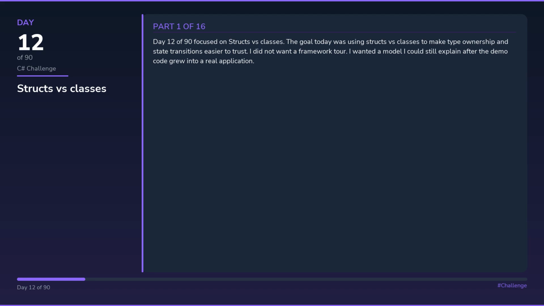Day 12 of 90 focused on structs versus classes. The goal today was using structs versus classes to make type ownership and state transitions easier to trust. I did not want a framework tour. I wanted a model I could still explain after the demo code grew into a real application.